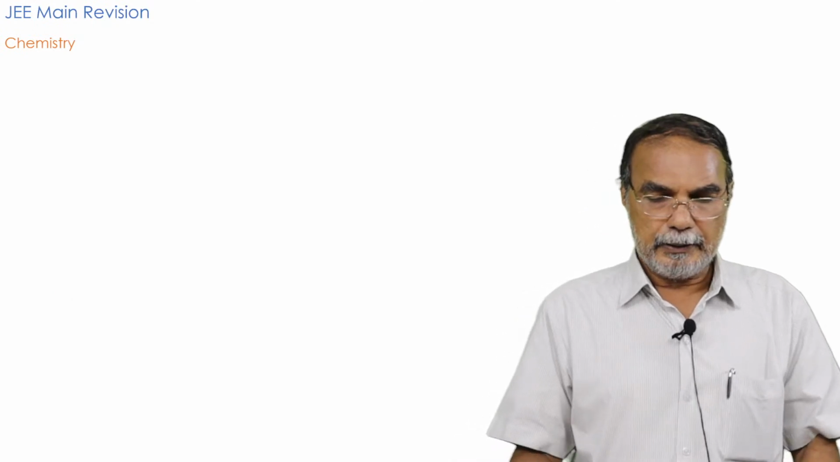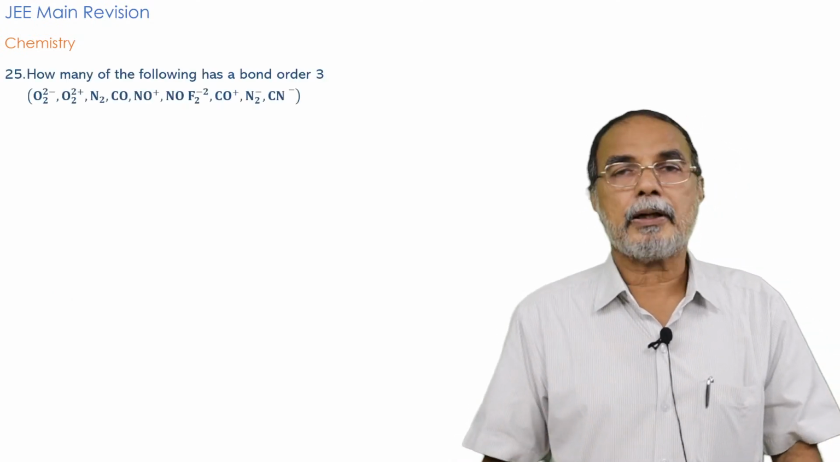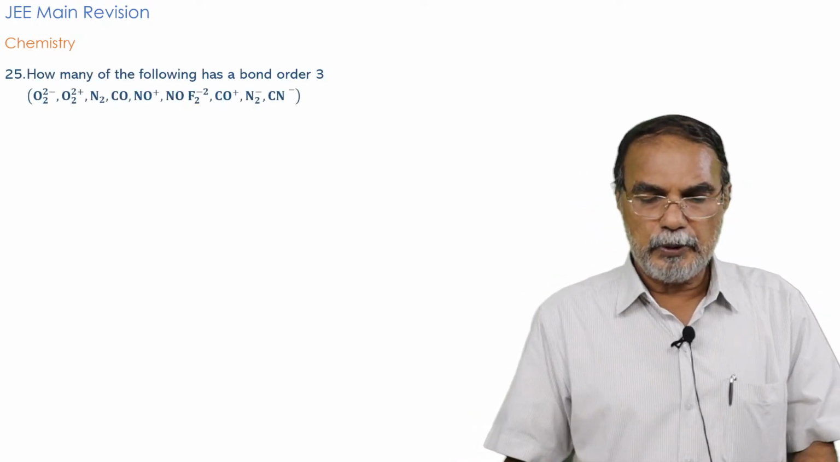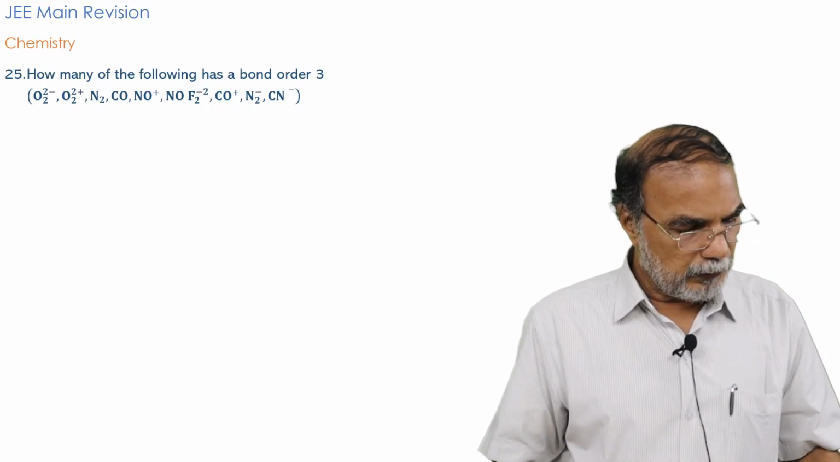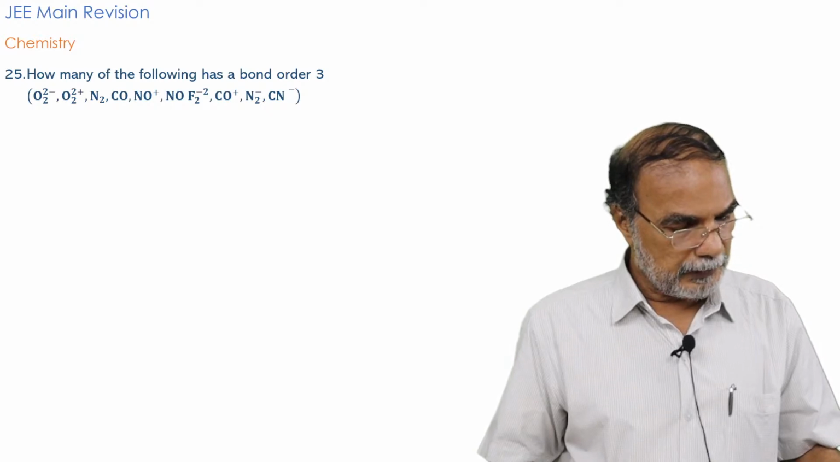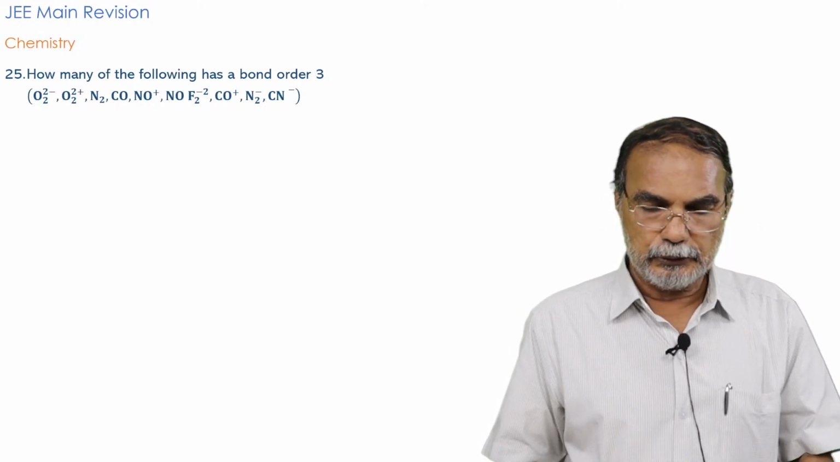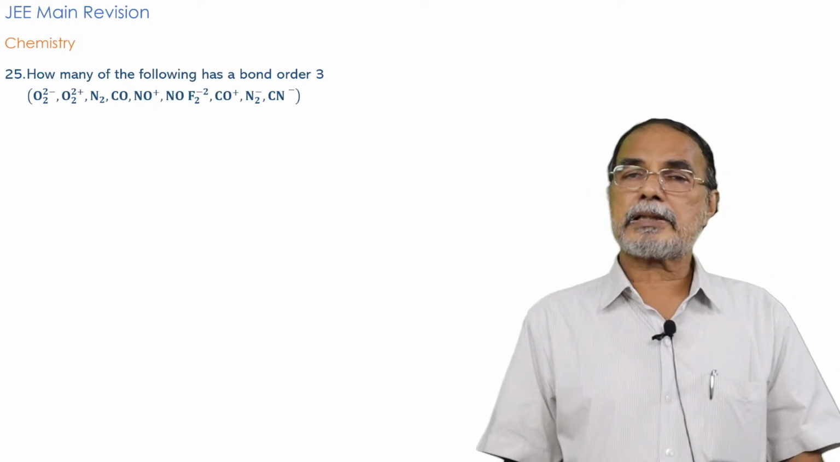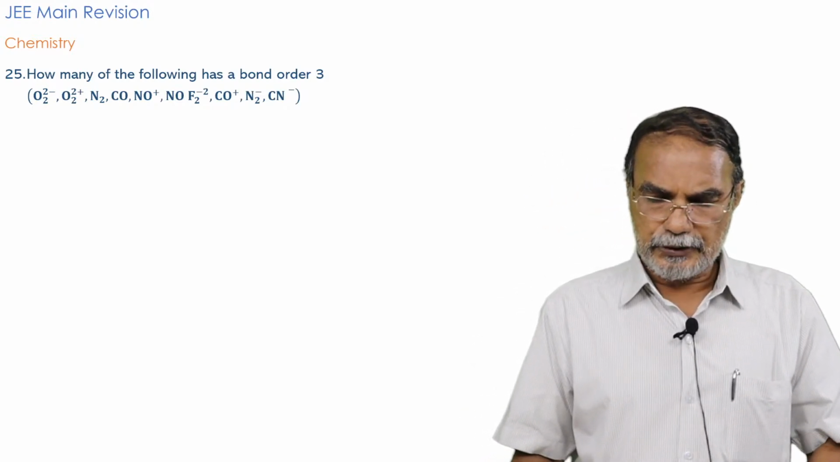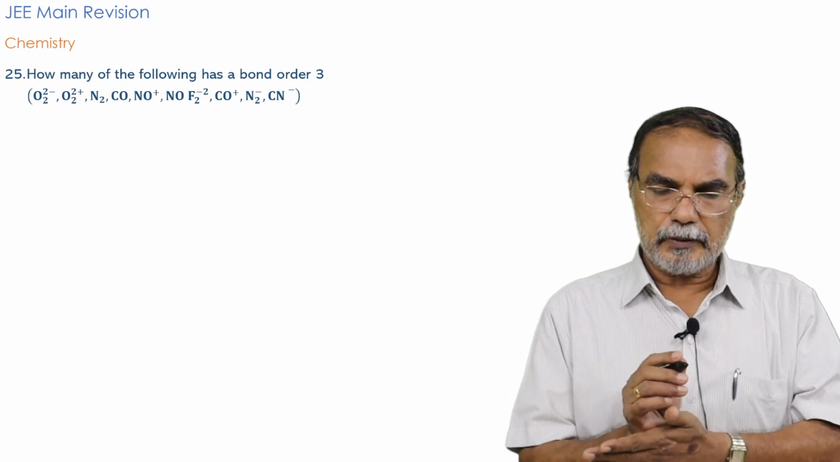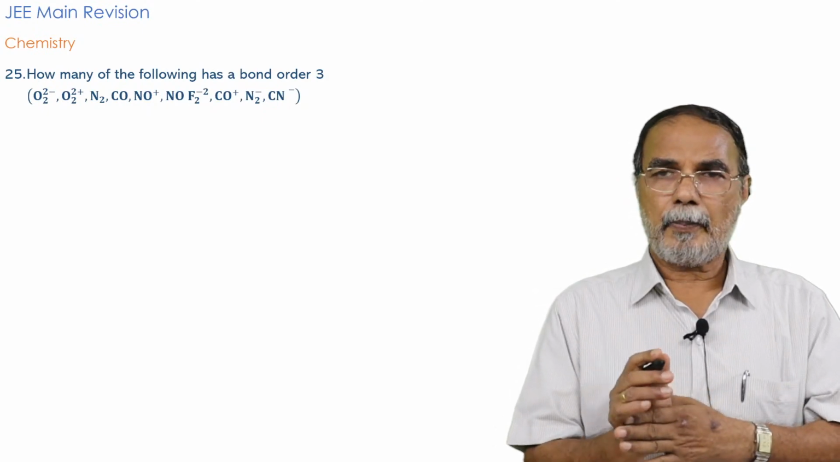Okay. And now we have the last question in this question paper. How many of the following has a bond order 3? It's a repeat. I don't know how that question was repeated. Actually, it is a question very similar to question number 2. And all these ions and molecules given are diatomic molecules. And the question is, which of the following molecules has a bond order 3?